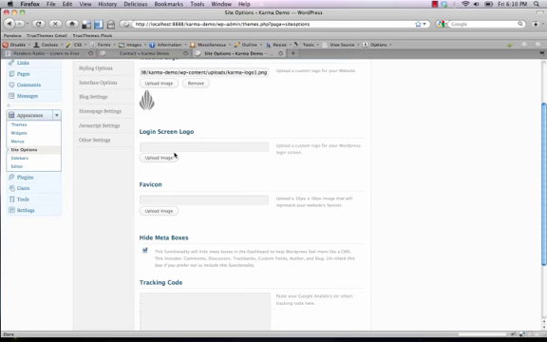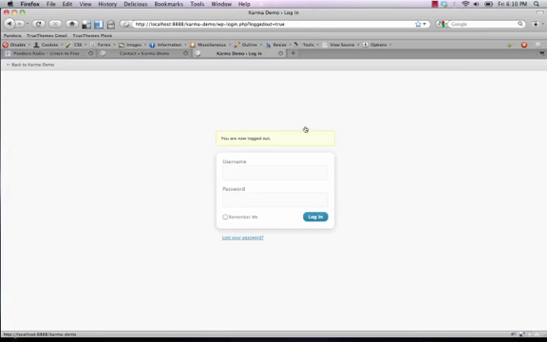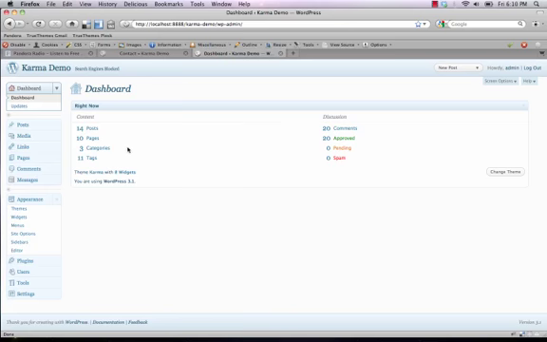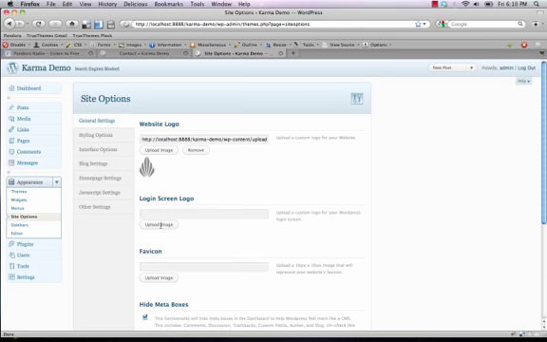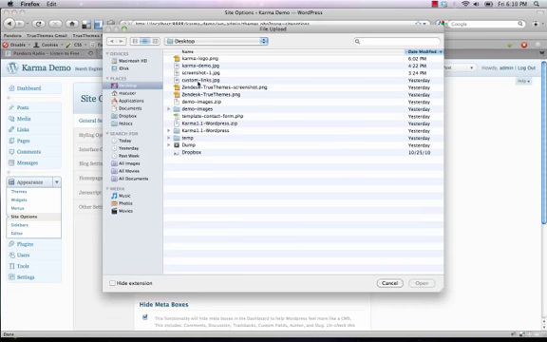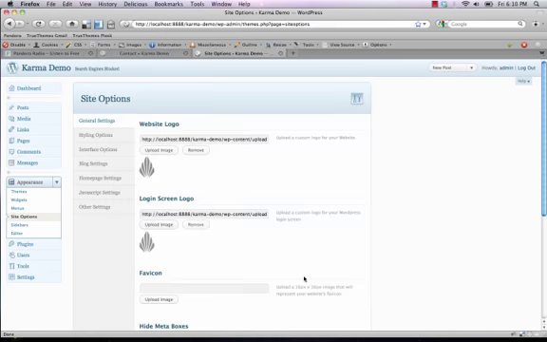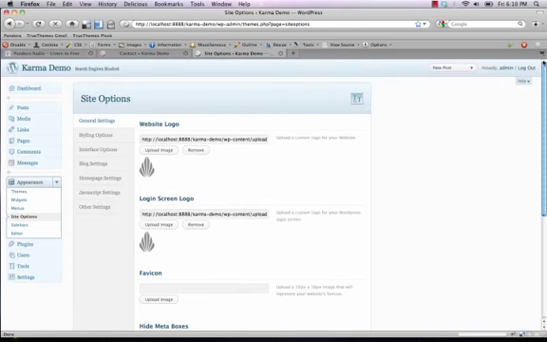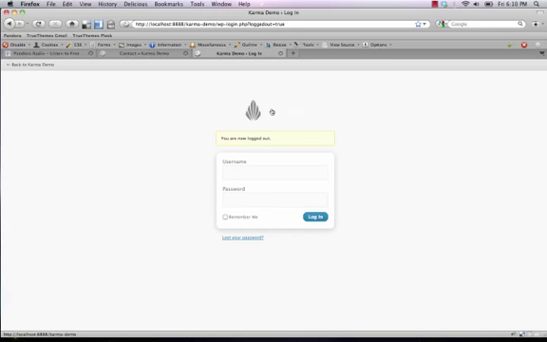Now the login screen logo, that's for the custom login screen. So if we log out real quick, you'll see that we don't have any logo here. So we're going to go ahead and put a logo up there real quick. Same thing, you go to appearance and site options, and login screen logo, you just hit upload image, and then you just want to choose your logo. So we'll just choose the same logo, even though it probably won't show up too nicely, and save all changes. And then if we log out, you'll see that we have our logo up here. So, again, very straightforward.